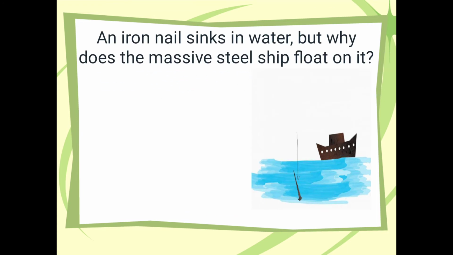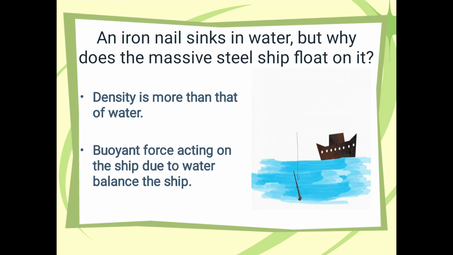Next example is an iron nail sinks in water, but why does the massive steel ship float on it? Any ideas? Because its density is less than that of water. The buoyant force acting on the ship due to water balances the ship.